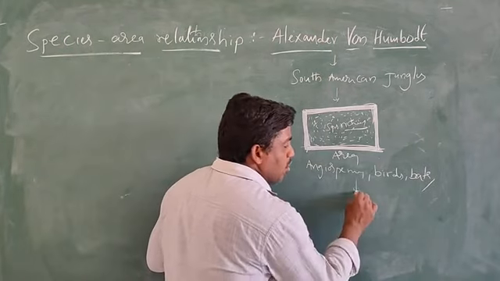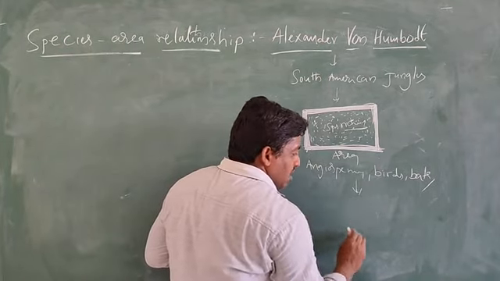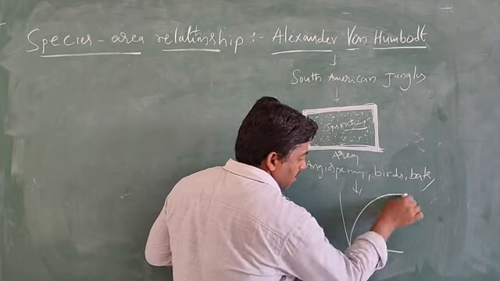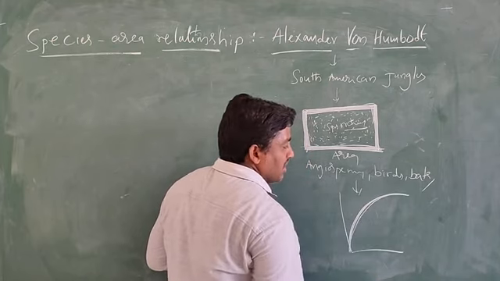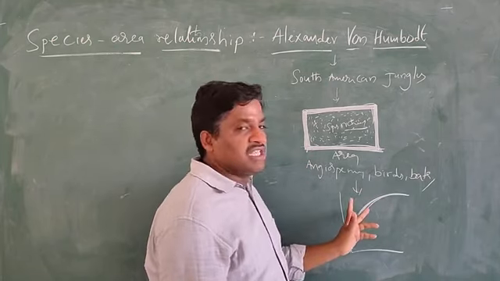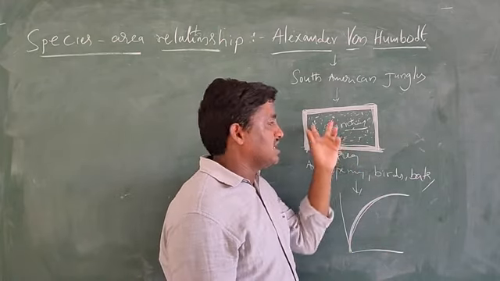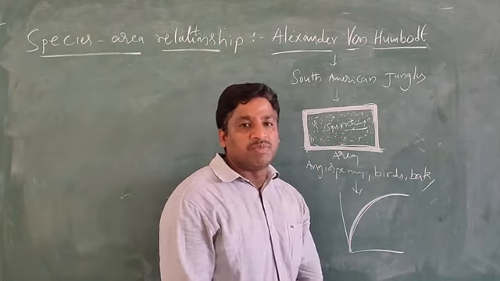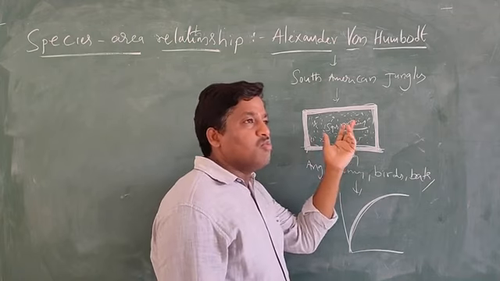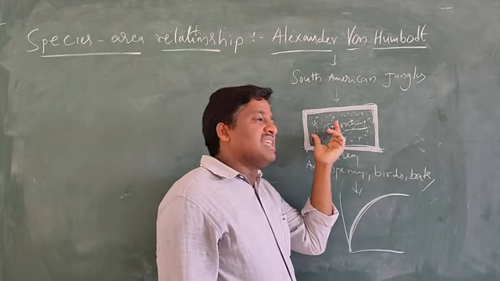All these organisms show a rectangular hyperbola. Based on this we can easily find how much species richness is present in that area, that is, how many varieties of species are present in an area.